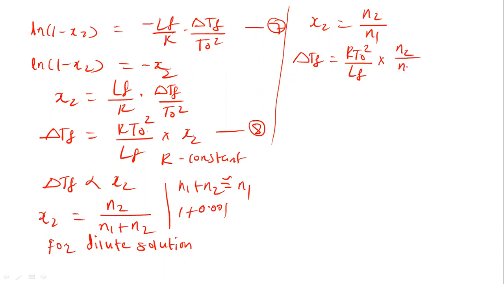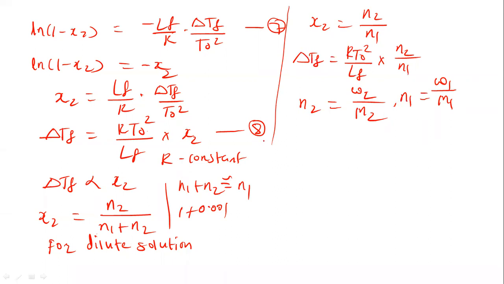Now in this case, N2, the number of moles of the solute, is equal to the weight of the solute divided by the molecular weight of the solute, where W2 is the weight of the solute and M2 is the molecular weight of the solute. Then N1 is equal to W1 upon M1, where W1 is the weight of the solvent and M1 is the molecular weight of the solvent. So put this into N2 upon N1.